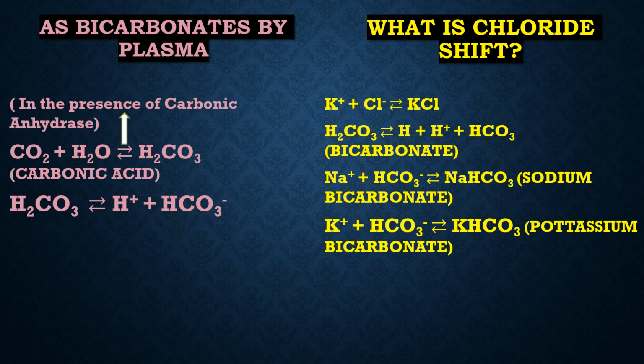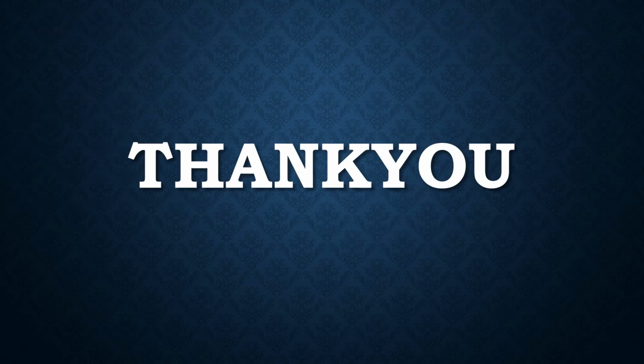The latter diffuses into the plasma to combine with sodium to form sodium bicarbonate. An equal amount of chloride ions move into the RBCs to maintain ionic equilibrium, and this phenomenon is called Hamburger phenomenon or chloride shift. Thank you.